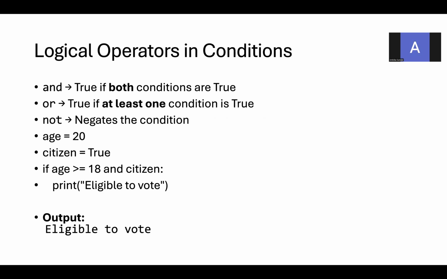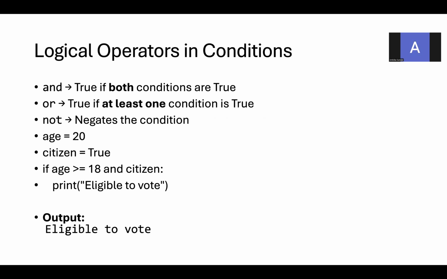Logical operators in Python in conditions: and is true if both the conditions are true. Or is true if at least one condition is true. Not means it negates the condition; it is going to give the opposite of the given value. For example, age equal to 20, citizen equal to true. If age is greater than 18 and citizen, then only you are eligible to vote. So you are going to check two conditions. According to the AND operation, both the conditions should be true. For the OR, any one of the conditions should be true.